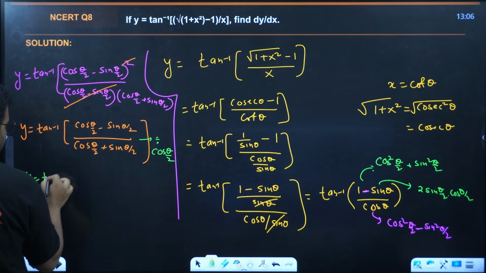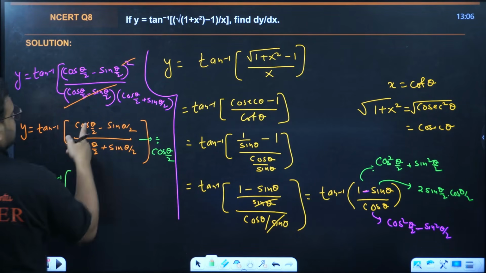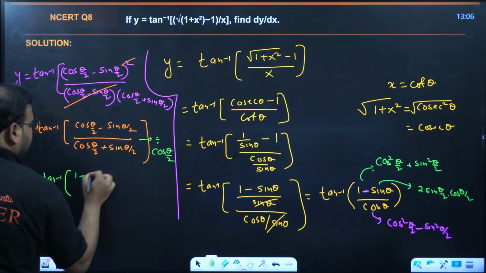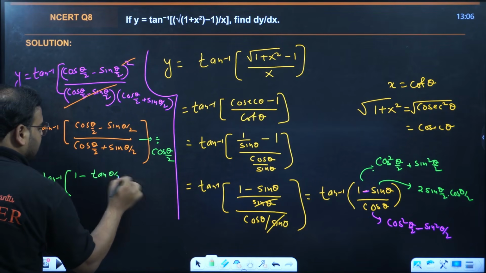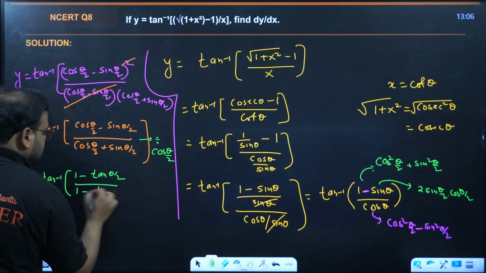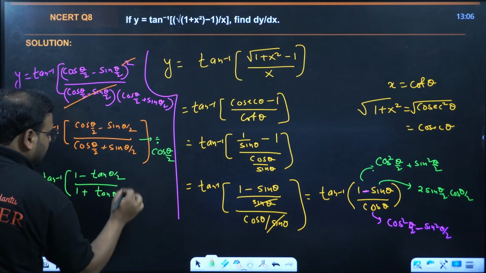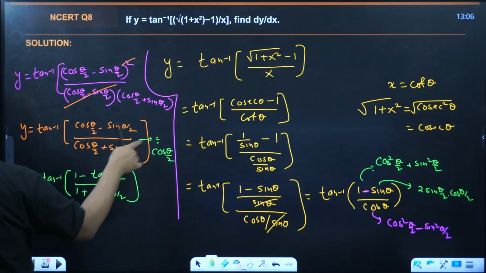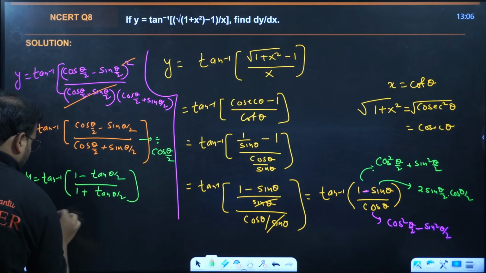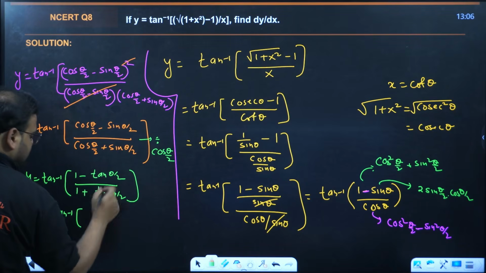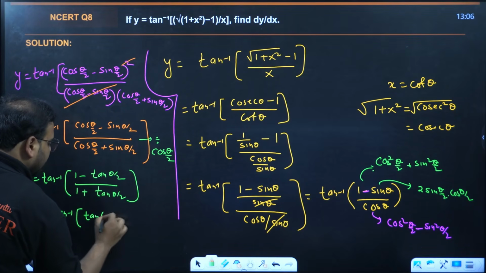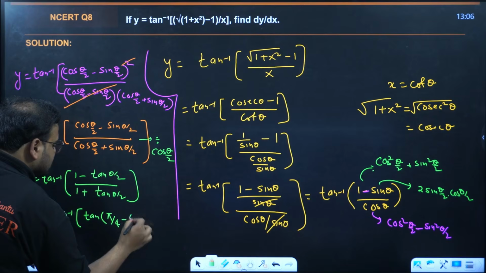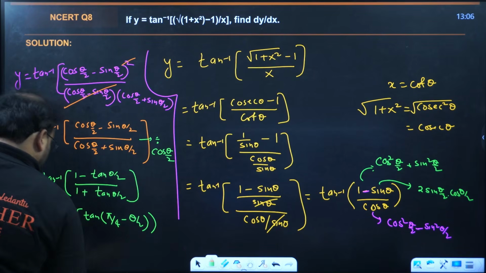You will have y equal to tan inverse of, check here, it becomes 1 minus tan theta by 2 over 1 plus tan theta by 2. How come, sir? Cos by cos is 1, sin by cos is tan. There is a formula, tan inverse of this becomes tan of pi by 4 minus theta by 2, and this is going to be what?